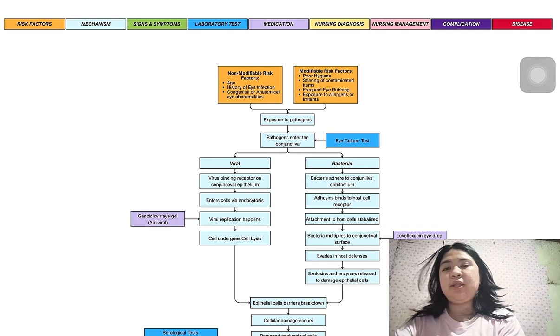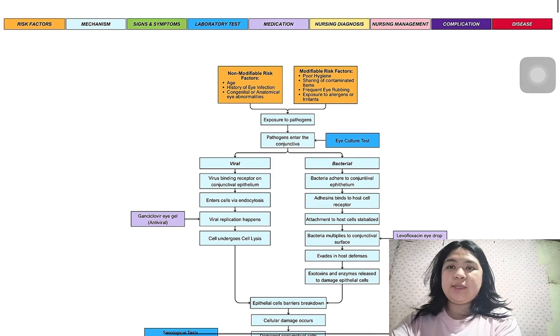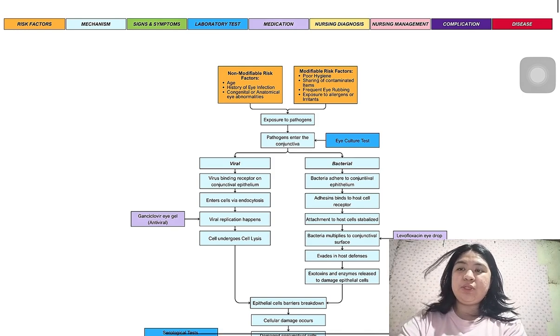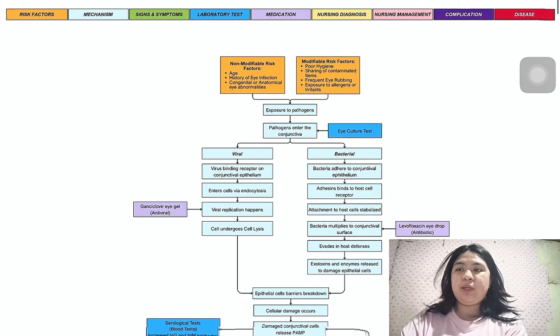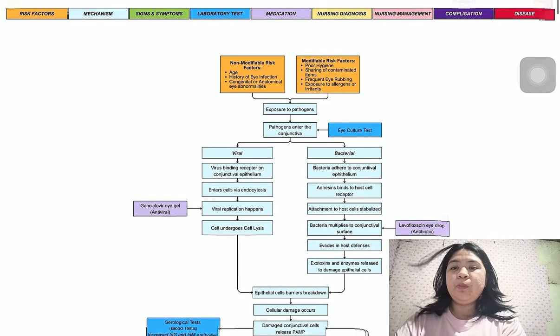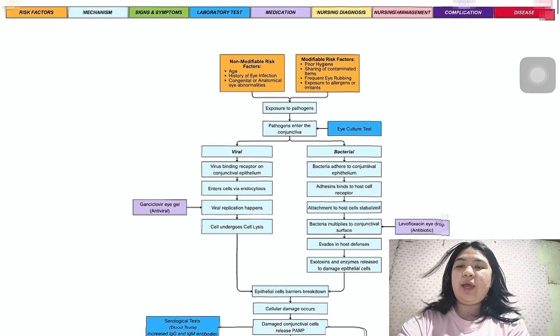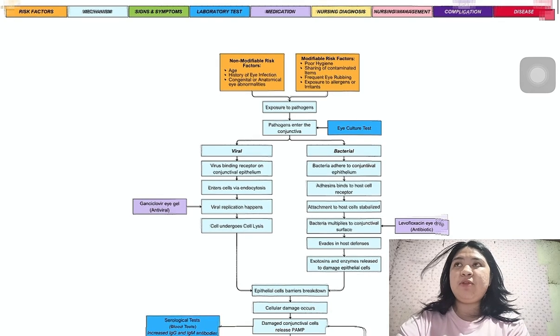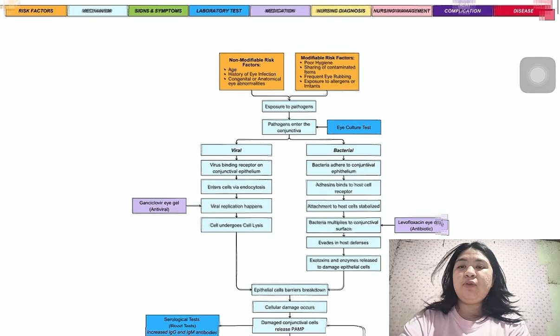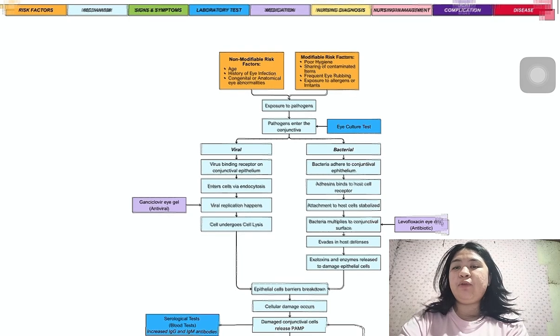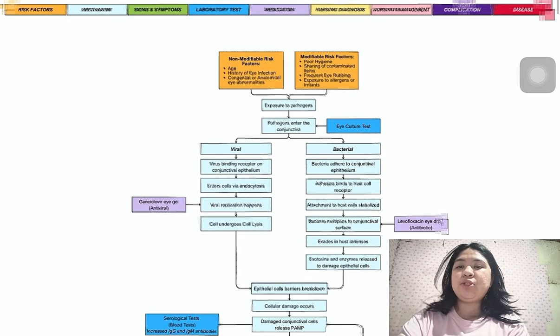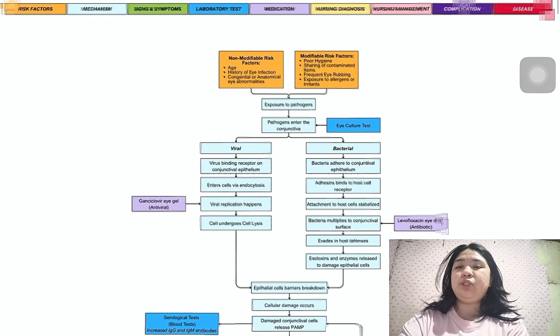So conjunctivitis, also known as pink eye, is an inflammation of the conjunctiva, or the transparent mucous membrane, which covers the whitish part of our eyes, mainly known as the sclera. It also affects the inner surface of our eyelids. So this may be infectious or non-infectious. For infectious, it could be bacterial or viral, and for non-infectious, it could be allergic or irritant.